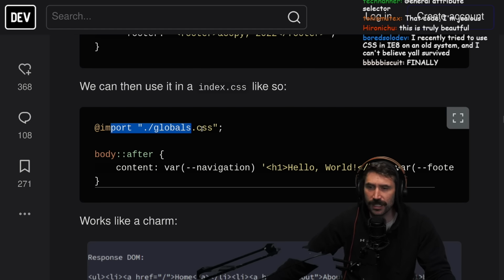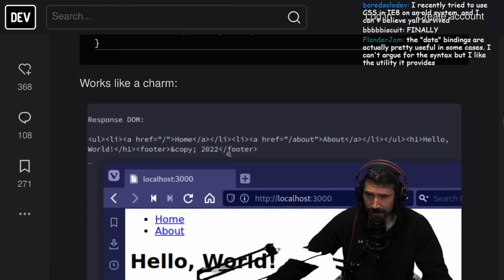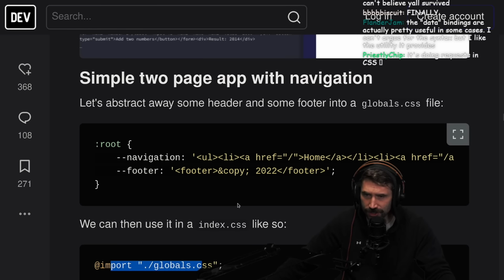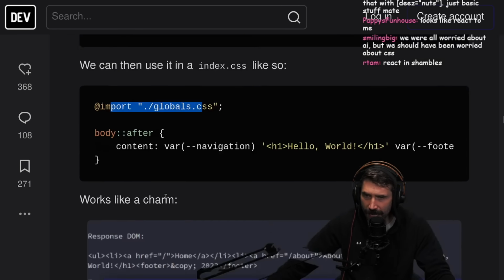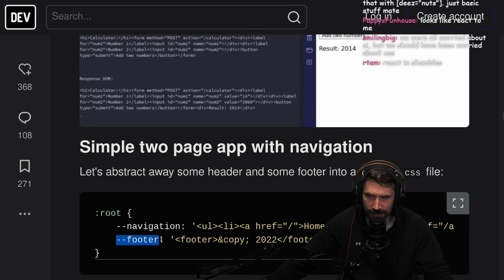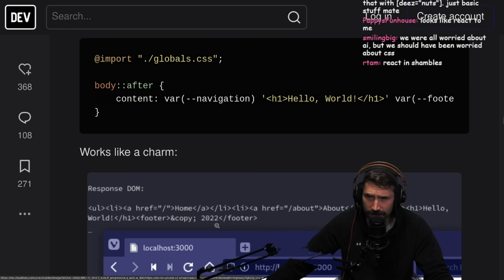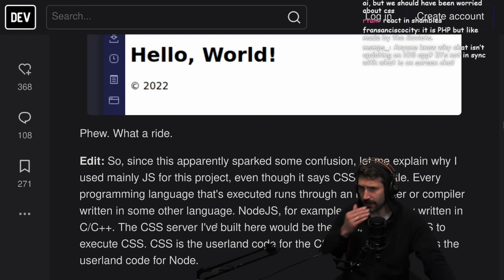Look at this. This is pretty much PHP at this point. Works like a charm. Beautiful. This is just absolutely beautiful. By the way, I didn't even know dash footer's a thing. I didn't know that this is some sort of thing. I don't even know about this stuff at all. Works like a charm. Fantastic. Phew, what a ride.